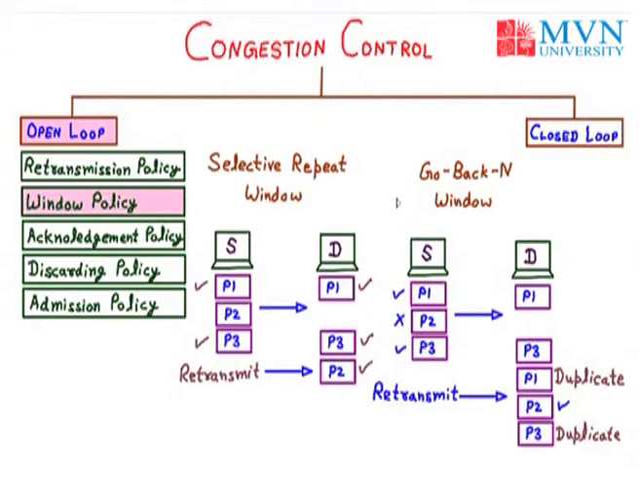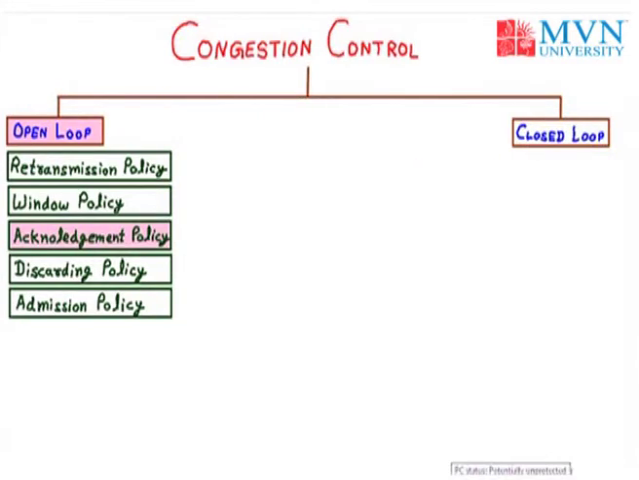So the selective repeat window is obviously better than go back n window. And also in the selective repeat window, we have the low congestion. So we have discussed the window policy under the open loop. Next we have the acknowledgement policy. Now we have the acknowledgement policy under the open loop.